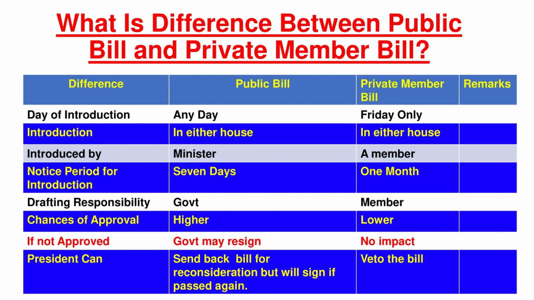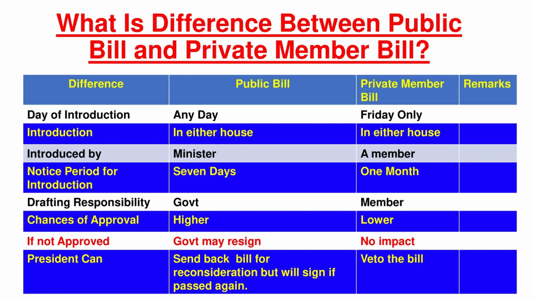We'll see a little later also how the state of these bills has been in India. If this bill is not approved, the government is supposed to have gone into a minority. That is, the government does not have the support of the House and may have to resign. However, in case a private member's bill is not passed, there is no impact on his membership.